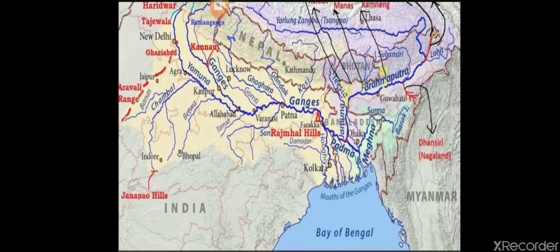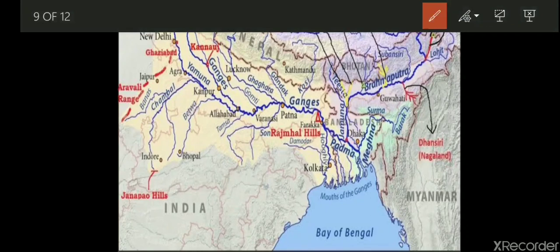You can see this diagram, through which from the map you will try to understand how it is starting. So it starts from the Gangotri glacier and is joined by the Alaknanda at Devprayag in Uttaranchal, as was told. Then it comes from this area.